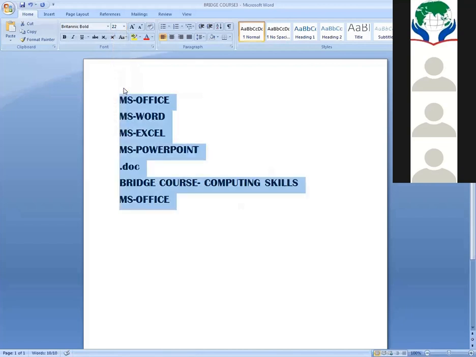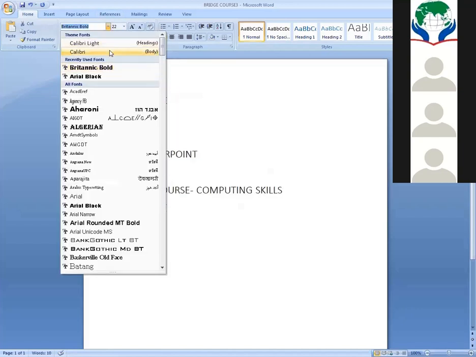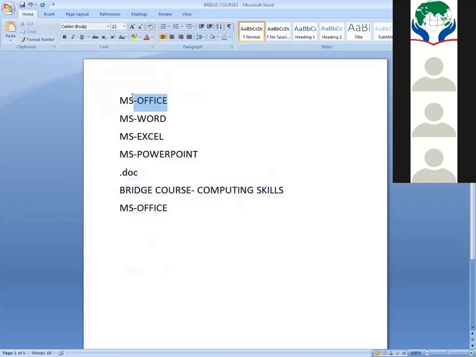Next, bold, italic, underline. What is the concept of bold, italic, underline? If you want to highlight something, then you go for bold. I am pressing this bold button, and the selected text is bolded, right? And italics, the text is slanting. Next, underline. The selected word is underlined, right? Do you see it? Yes, ma'am.